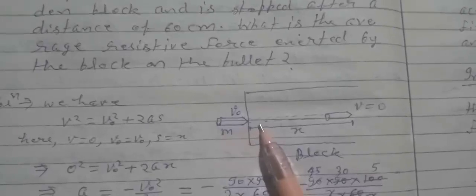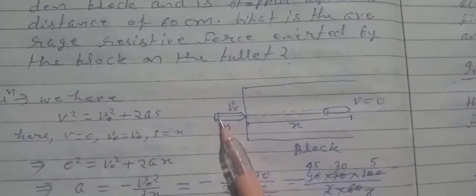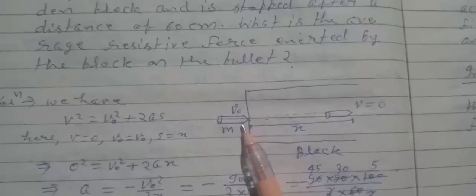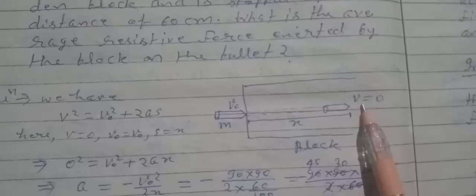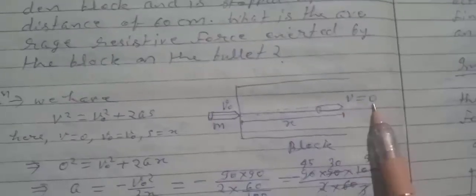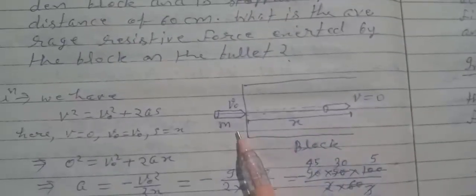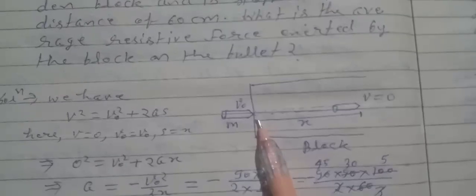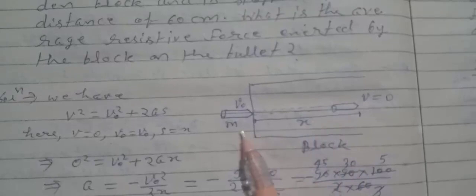When it enters the block, a resistive force from the block acts on the bullet in the opposite direction, so its velocity gradually decreases until it becomes 0, and during this time it travels a distance x into the block. Now we have discussed the situation of the bullet and block.